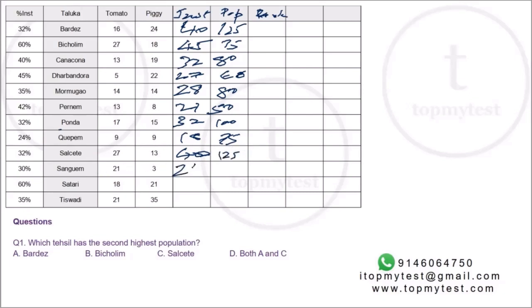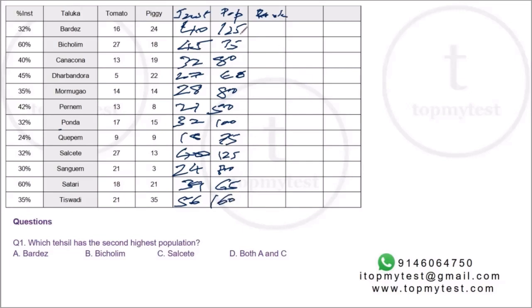Sangye, this is 24. 24 by 30, 4 by 5, so 80. This is 39. 39 by 60 is 13 by 20, so 65%. And this is 56. 56 by 35 is 8 by 5, so 160.